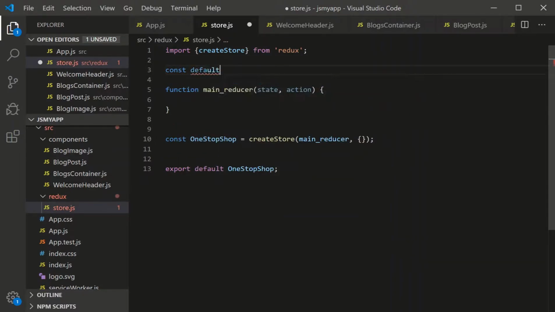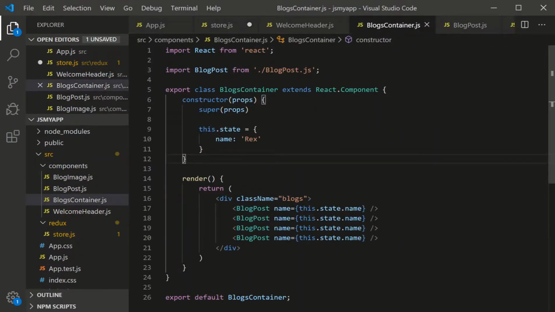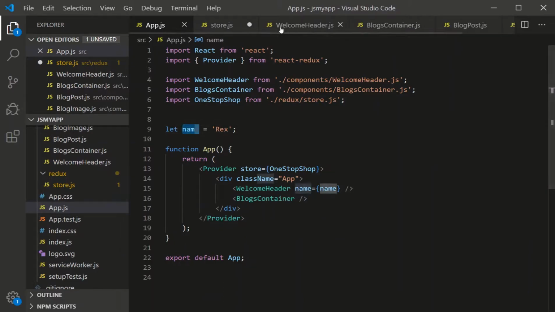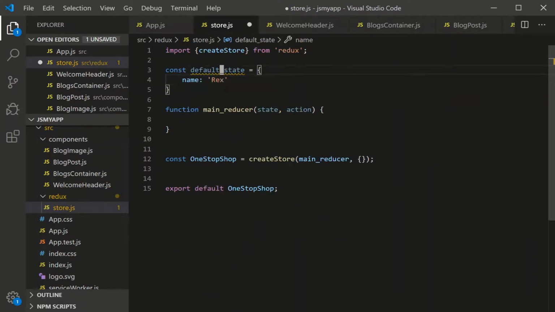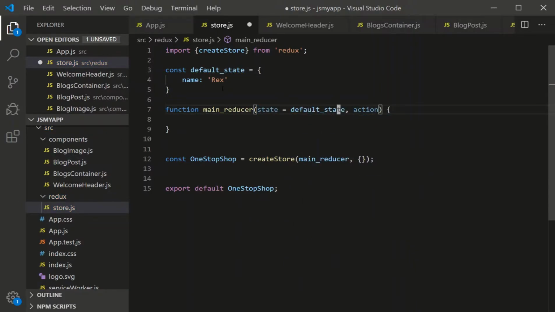We're going to say defaultState. You can name it whatever you want. And this is where we're going to keep the name Rex here. So this is a global Rex. These guys right here are local to the component. This guy is global. So that's our default state. So the state that we pass into main reducer is going to be equal to defaultState. And just like that, that's our default state for our global state.